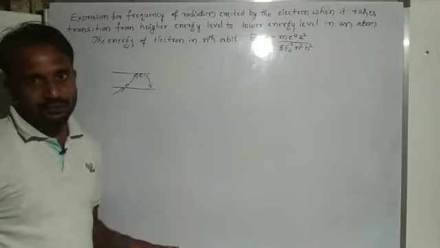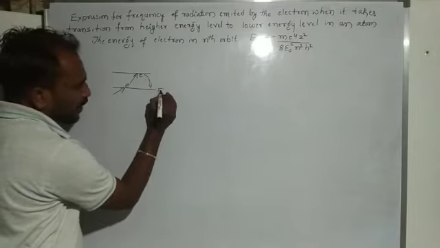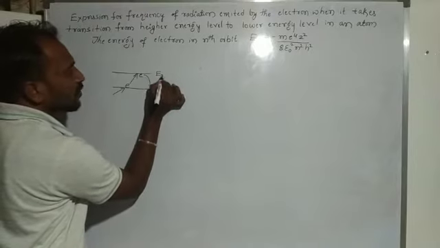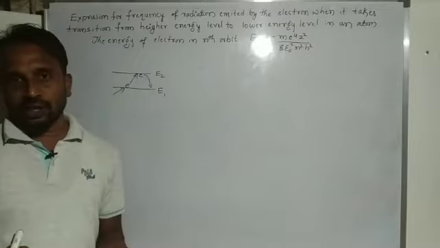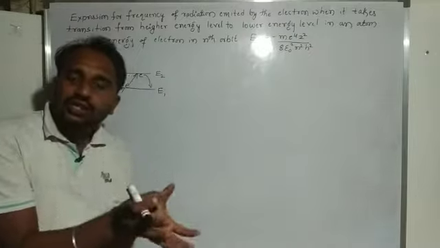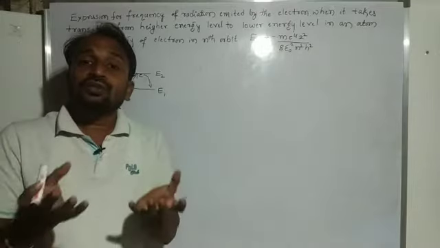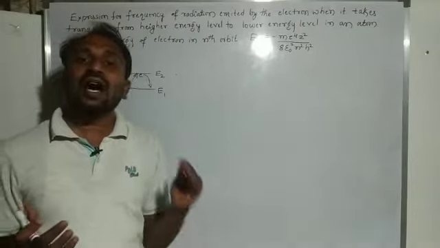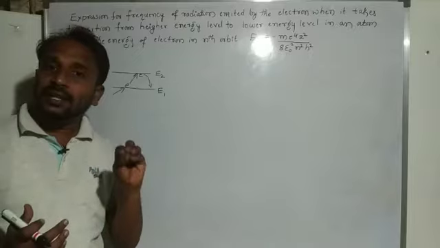When the electron loses its energy, it comes to the ground state. So this one we consider the lower energy level, E1, and this one the higher energy level, E2. Initially it is present in the lower energy level. Some amount of energy is given to this electron, so it absorbs that energy and is excited. The excited electron then moves towards the higher energy level, which we consider E2.